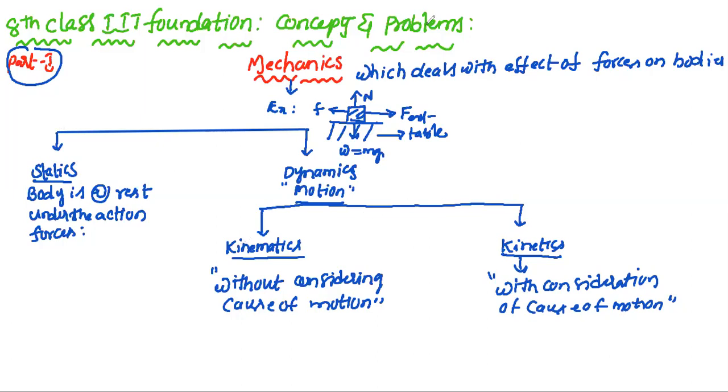Now let us go to the next slide. Here we have some fundamentals. One is scalar and vector. What is meant by scalar and what is meant by vector? Scalar has only magnitude. It doesn't have direction.